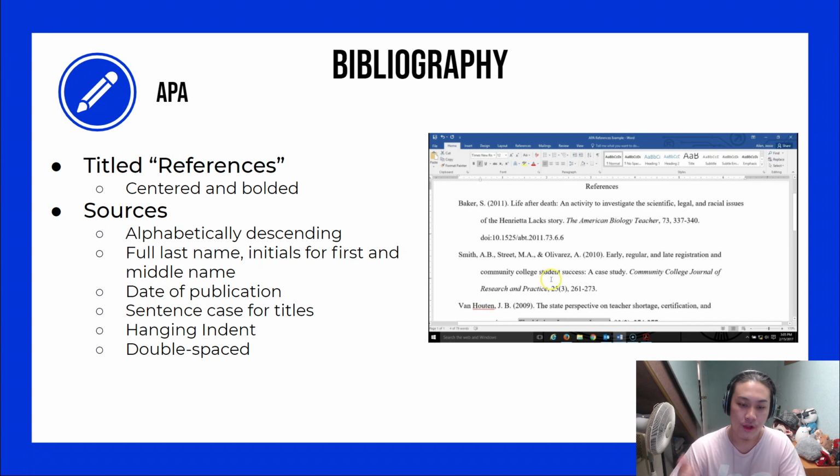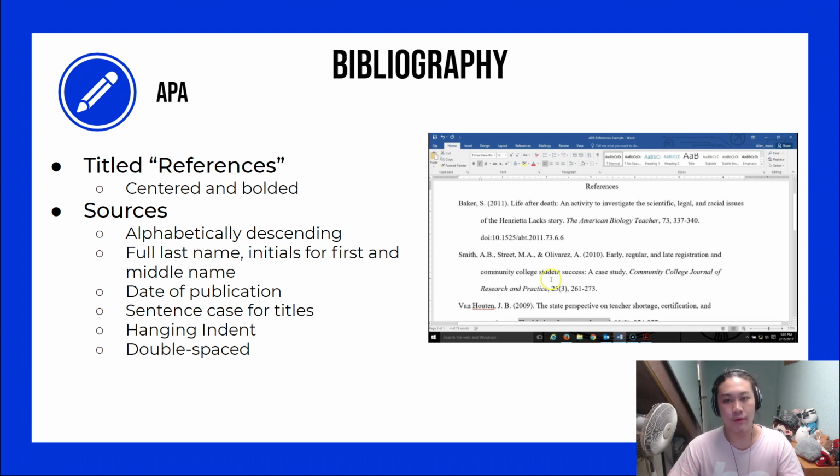In APA style, the bibliography will be labeled as References. It will start the same way as MLA with the author's last name, but this style will have their first and middle name initials instead of full names. The date will be beside the author's name as well in parentheses, since relevant sources are necessary in the science field. Then the title will follow. The title will not be in quotation marks, and it will be in sentence case, meaning that only the first word of the title, the subtitle, and any proper nouns will be capitalized.